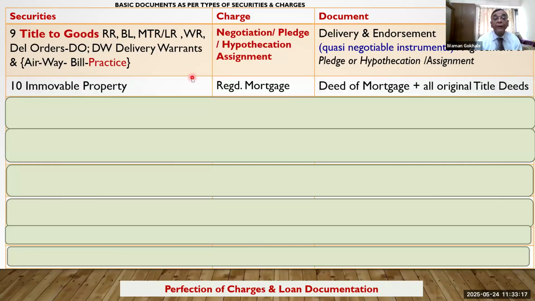Okay, immovable property. Now, for immovable property, we obtain a registered mortgage, and through a deed of mortgage, the bank can go ahead and possess this particular property and sell that property after completing certain formalities.